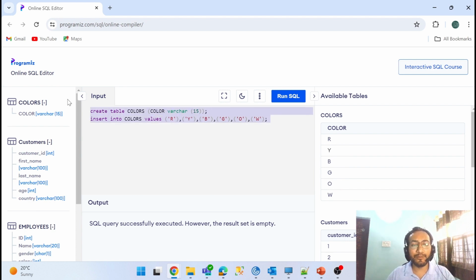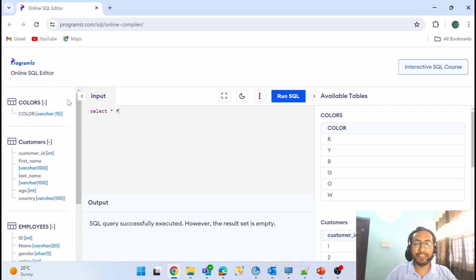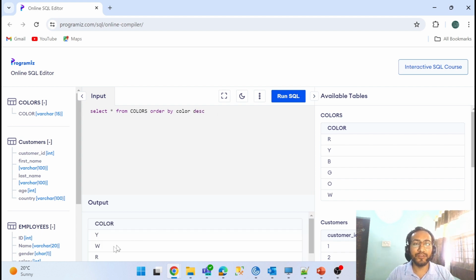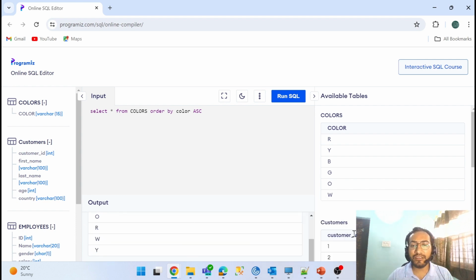So let me give you a simple sort statement first. Select star from colors, order by colors DESC. Okay. So let me give the output. So you can see what I want is ascending order, right? I want to sort the data. So now you can see Y goes last, right? But I wanted Y to come first. Okay, in the first position, and then the rest gets sorted like B, G, O, in the same pattern.